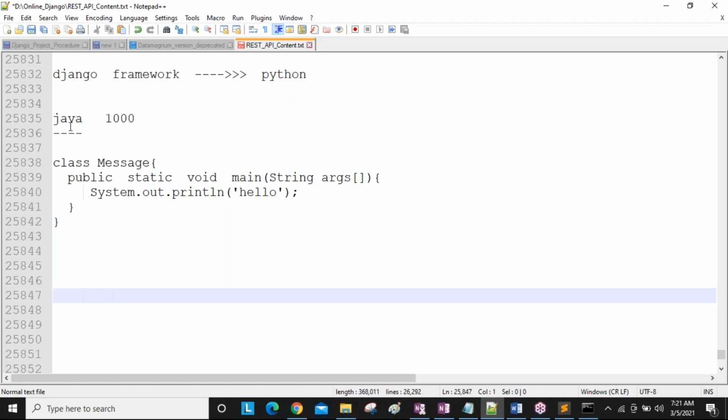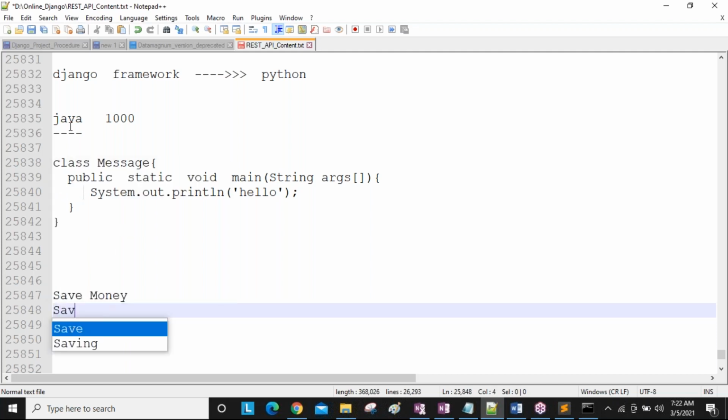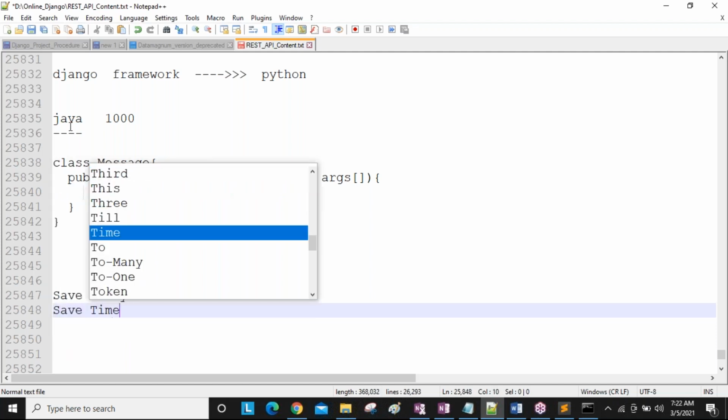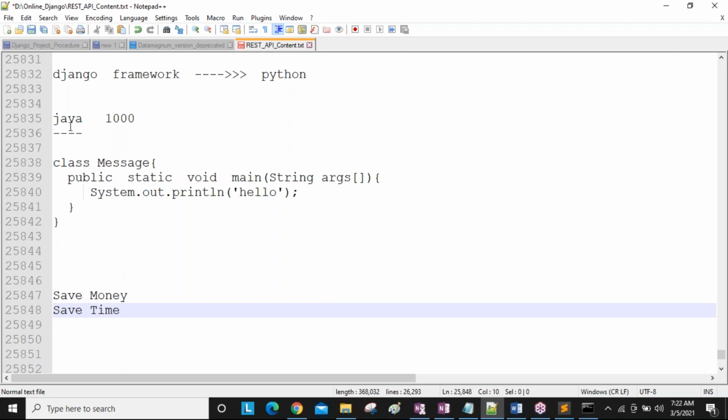They need to save money to develop the application, simply saving the cost of the project. Next, saving time duration, guys. As one project you are developing within 6 months, you are taking 6 months, guys.